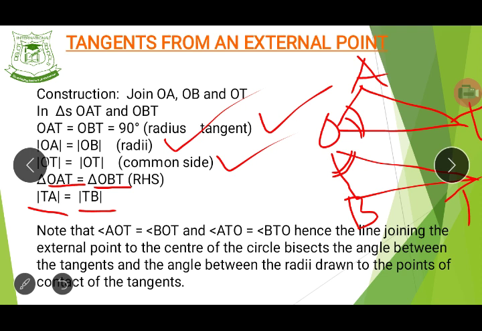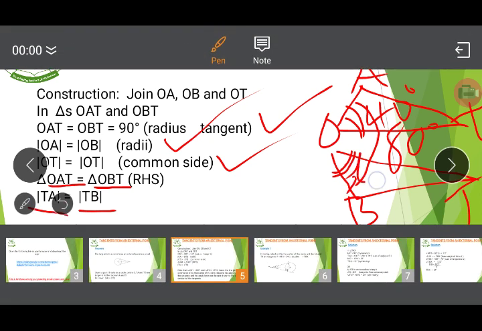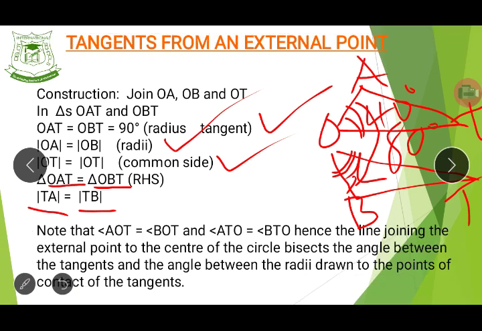So if the total angle here is, for example, 80, and they said one of them is 40 degrees and the other one is X, and they say find X, definitely you know that since this angle and this angle are the same, X will be 40. Or you say 40 subtracted from 80 to still give you the same 40.